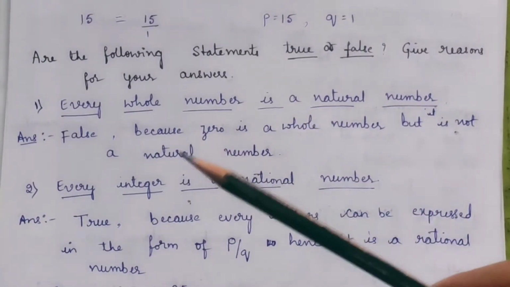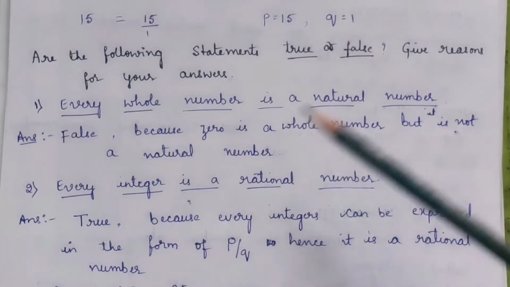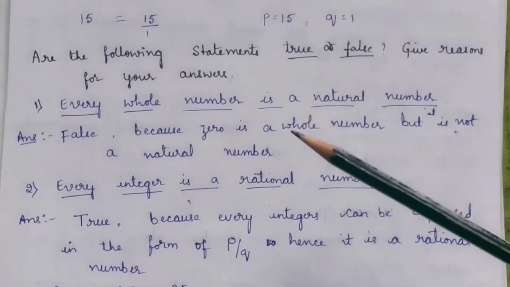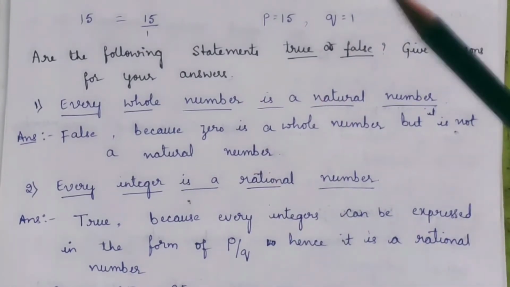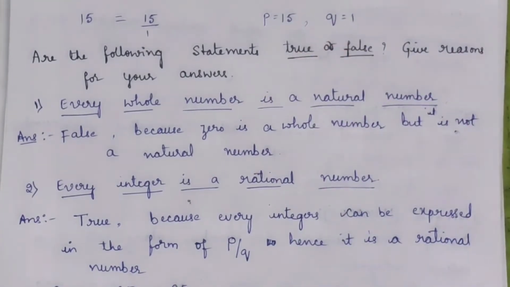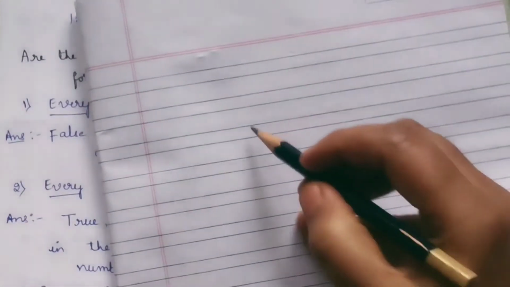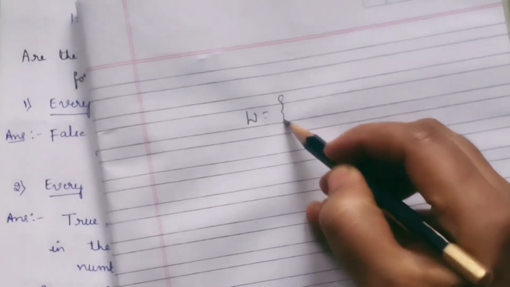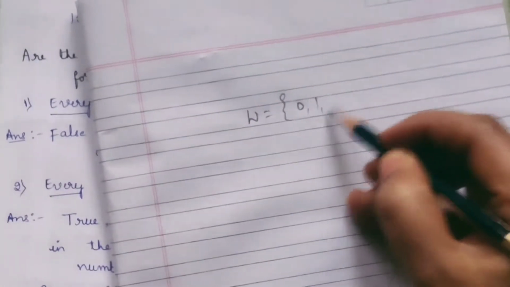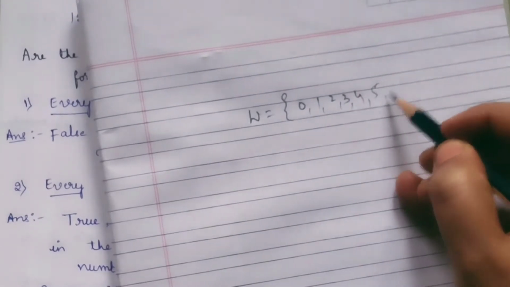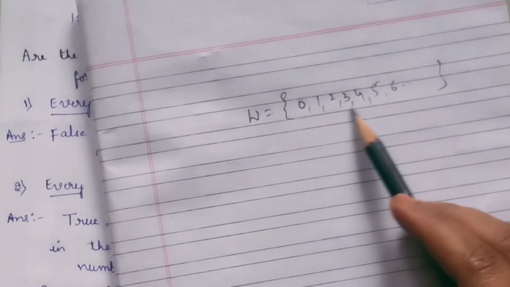First question, every whole number is a natural number. This is a question you have to answer whether it is true or false. Answer is false because, I'll just explain. A whole number is a set of natural numbers along with a zero. See, I have written the set of whole numbers, W is equal to 0, 1, 2, 3, 4,